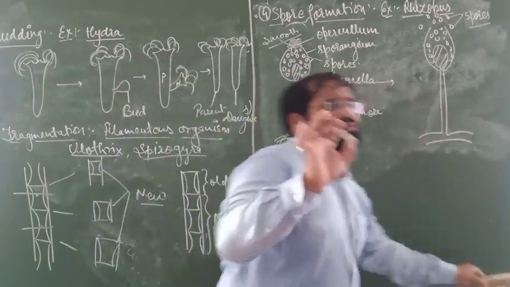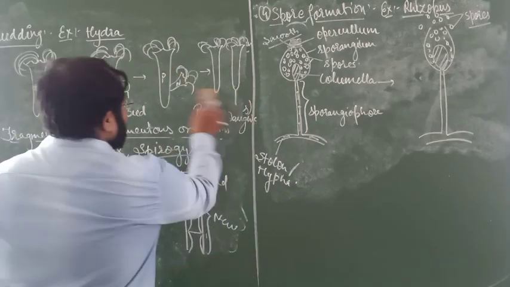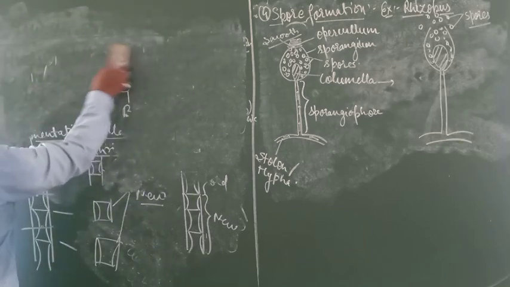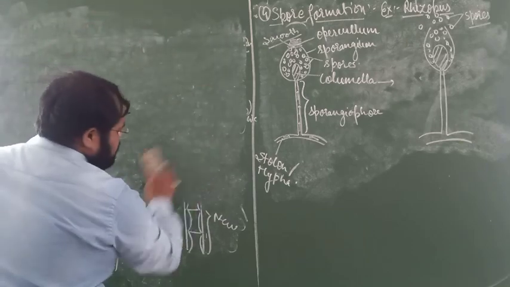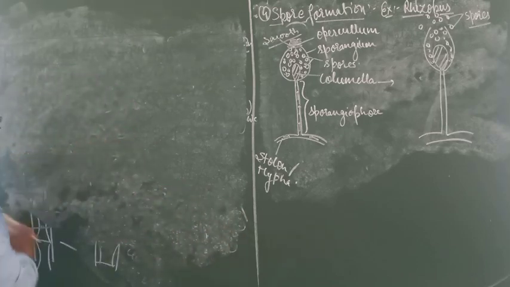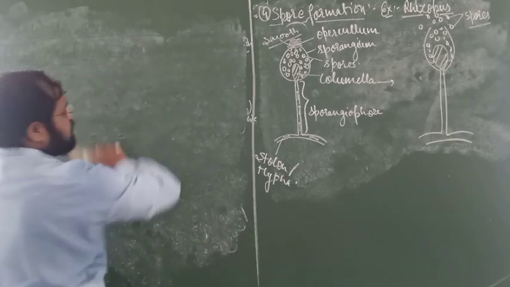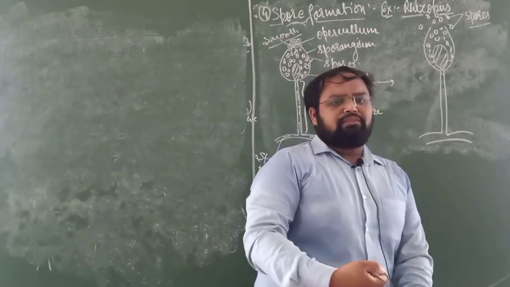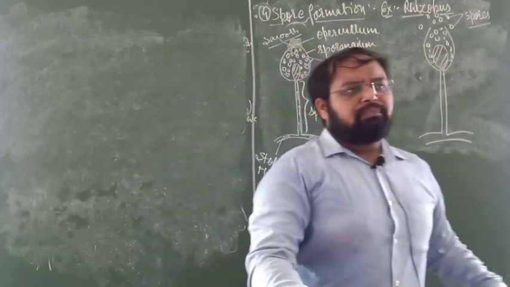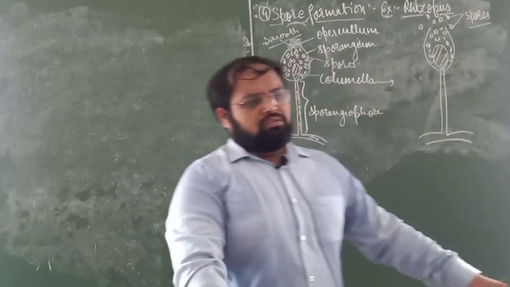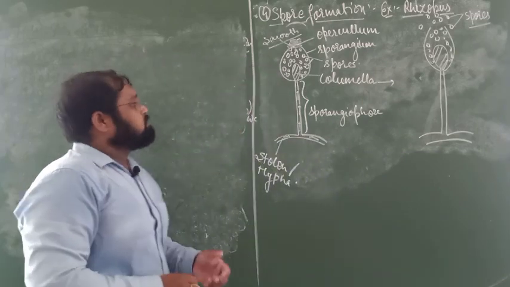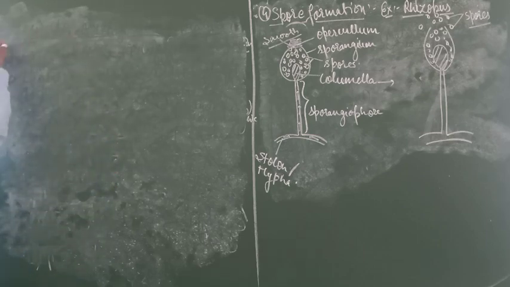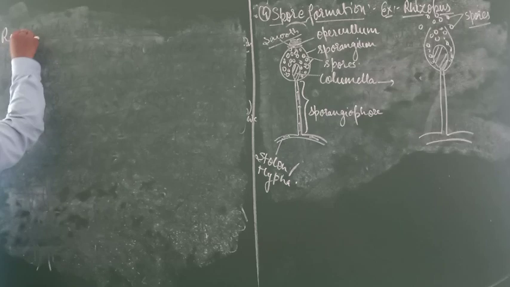This is the most important one, because in the board examination spore formation will definitely come. In the previous board examination, in set B, question number 27, the question was spore formation in Rhizopus. So these are some things. Now come to the fifth one. The fifth one is basically regeneration.